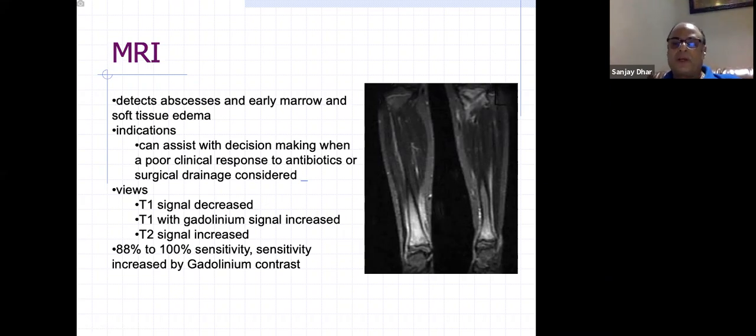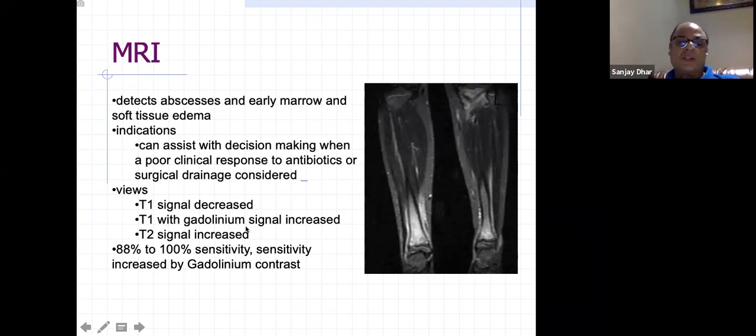Anybody can ask. So price should not be an indicator. Price should not be an issue in such cases, because it means a lot if you have picked it, the timing of picking the disease. So indications can assist in decision making, poor clinical response. If you are given antibiotics, suppose you are seeing just a soft tissue infection, you are not worried. To be very doubly sure, you can do an MRI and be sure whether it is in the bone or not. So you may not consider surgery in such cases. You can do only IV antibiotics and it can respond. But if there are any metaphyseal changes, then you will have to think of surgical drainage and decompression.